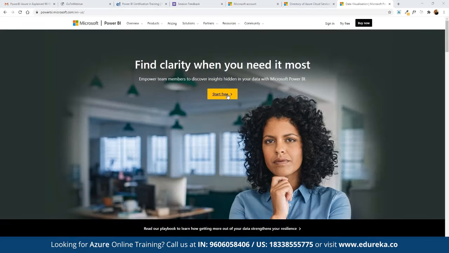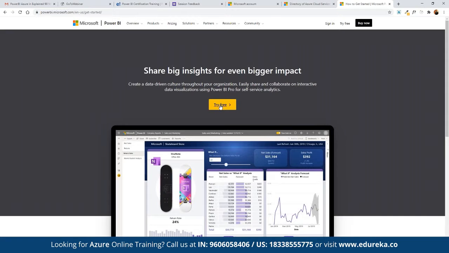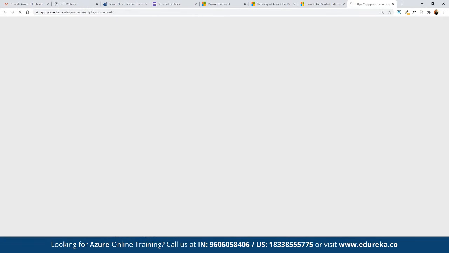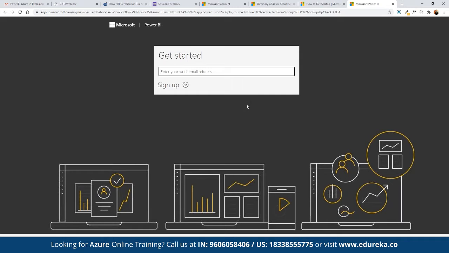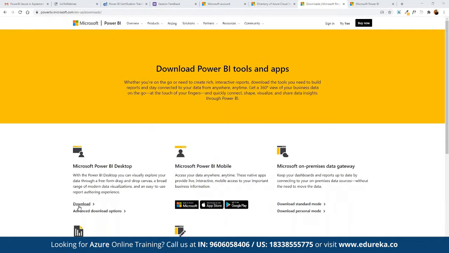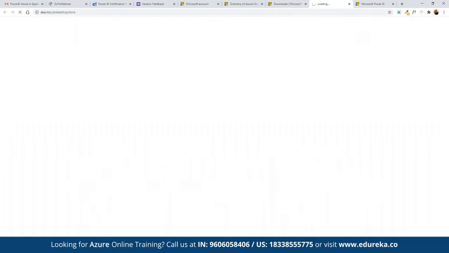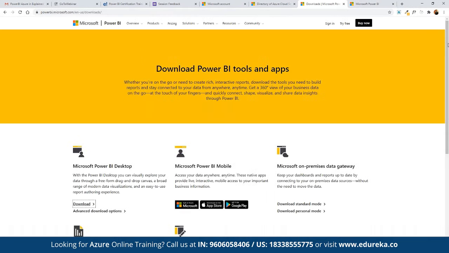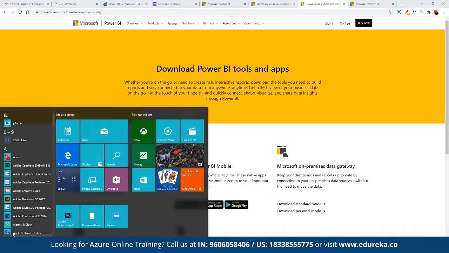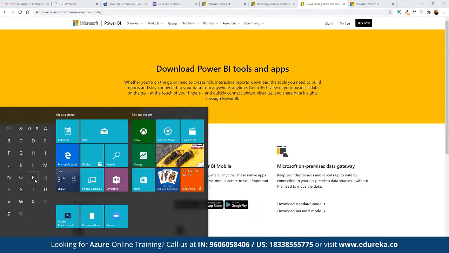We can refer to this link, powerbi.microsoft.com, and here we can click on start for free, where we have to enter our own details. Once we enter the details, we will get the direct download link that we can use for getting started. So here we can click on Power BI Desktop and click on download, and then we will be taken to the download section altogether.